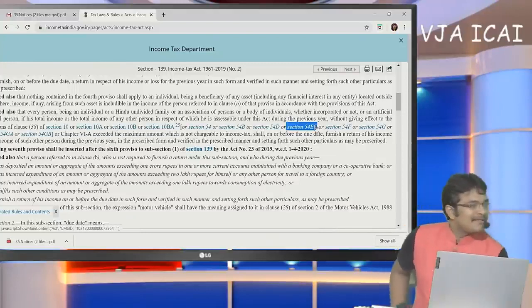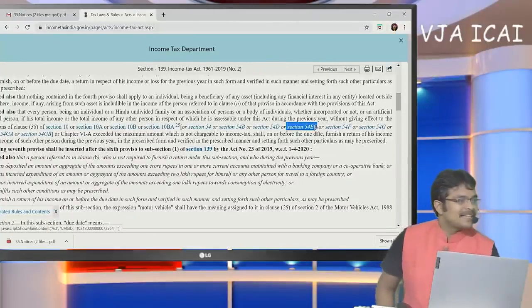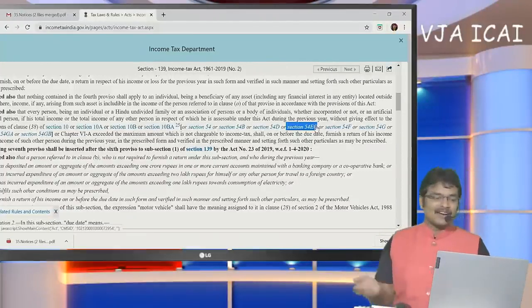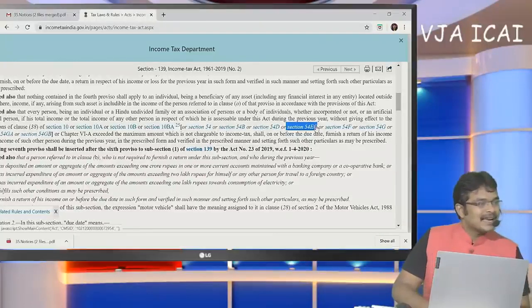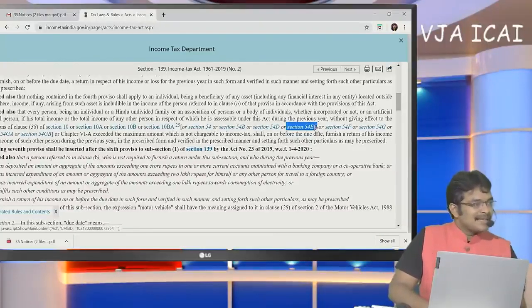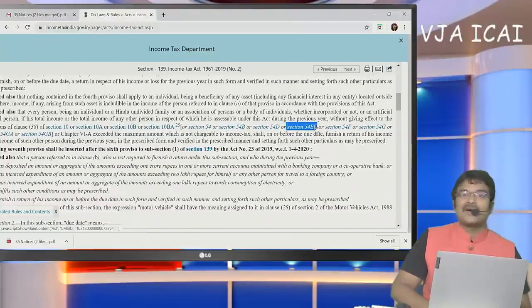Okay, coming to other facts. Sir, once can you explain about mutual fund? Sir, that's a different aspect. Now we are going to discuss regarding income escaping assessment. Please explain section 9 in detail. Sir, you can refer day 1 of our session. In day 1, I have already disclosed all the basic concepts regarding section 9, income deemed to accrue also. You can go through it.